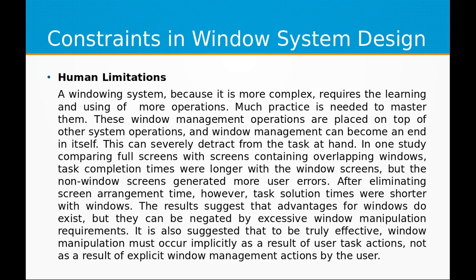In one study comparing full screens with screens containing overlapping windows, task completion times were longer with the window screens, but the non-window screen generated more user errors. After eliminating screen arrangement time, however, task solution times were shorter with windows. The results suggest that advantages of windows do exist, but they can be negated by excessive window manipulation requirements. It is also suggested that to be truly effective, window manipulation must occur implicitly as a result of user task actions, not as a result of explicit window management actions by the user.